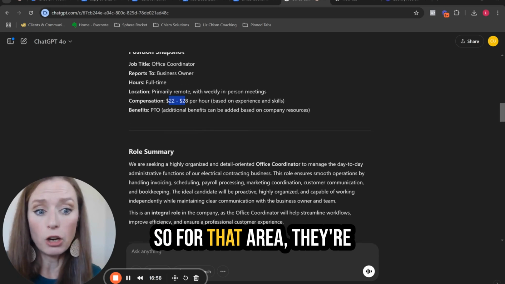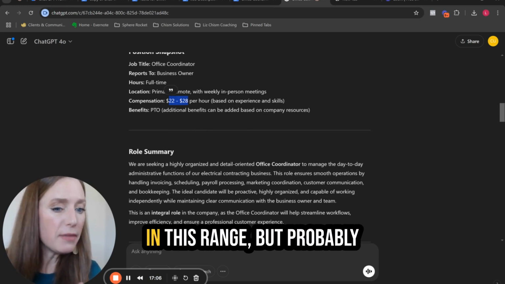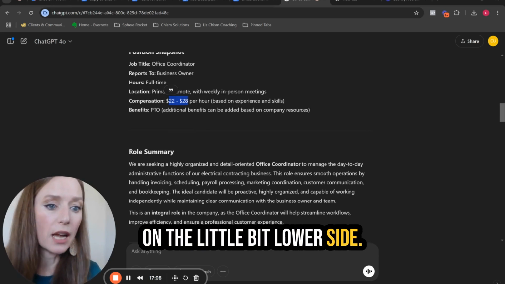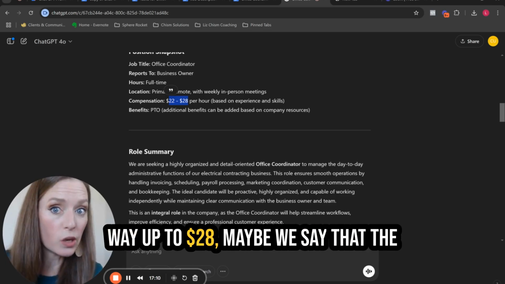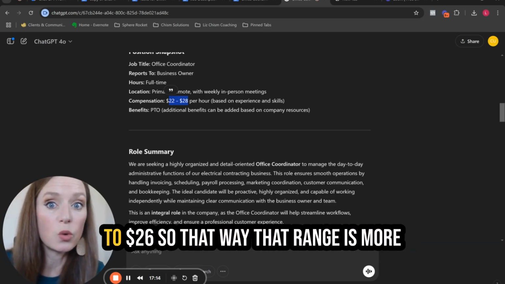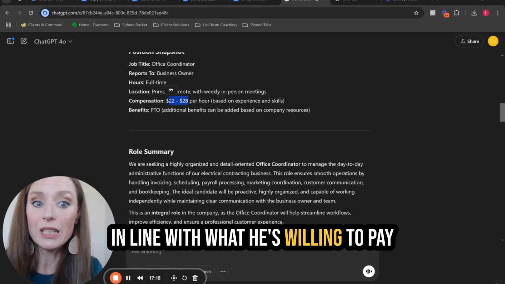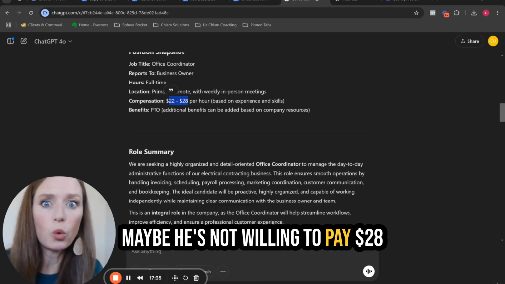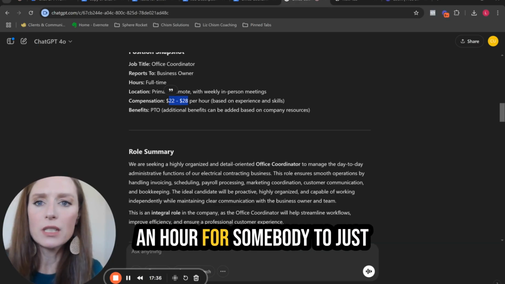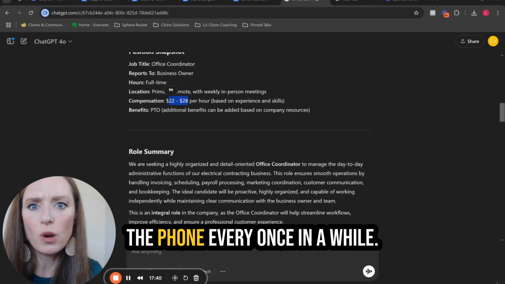So for that area, they're suggesting that amount. The guy I'm working with is in this range, but probably on the little bit lower side. So maybe instead of going all the way up to 28, maybe we say that the compensation's anywhere from 20 to 26. So that way that range is more in line with what he's willing to pay. Maybe he's not willing to pay $28 an hour for somebody to just do some invoicing and answer the phone every once in a while.